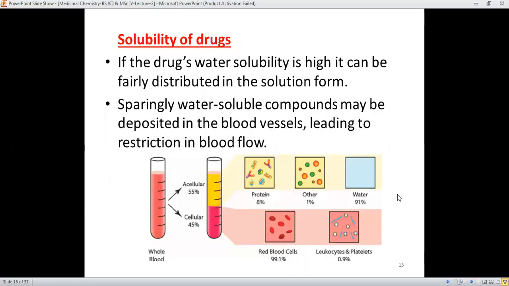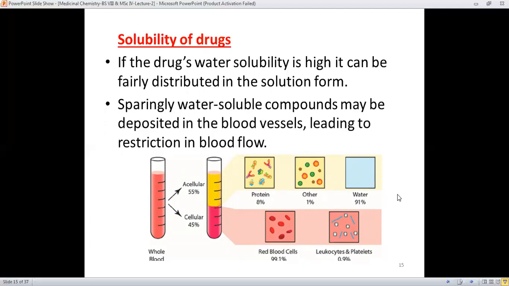Solubility of drugs: if a drug's water solubility is high, then it can be fairly distributed in the solution form. The drug will go in the solution form towards its target, and strongly water-insoluble compounds may be deposited in the blood vessels, because the blood vessels are less polar, or lipophilic in nature. Therefore, the less water-soluble drugs will deposit along the blood vessels, and they also lead to restriction in the blood flow.